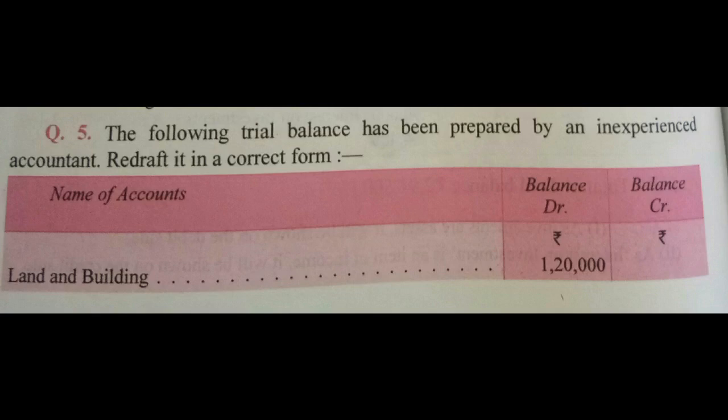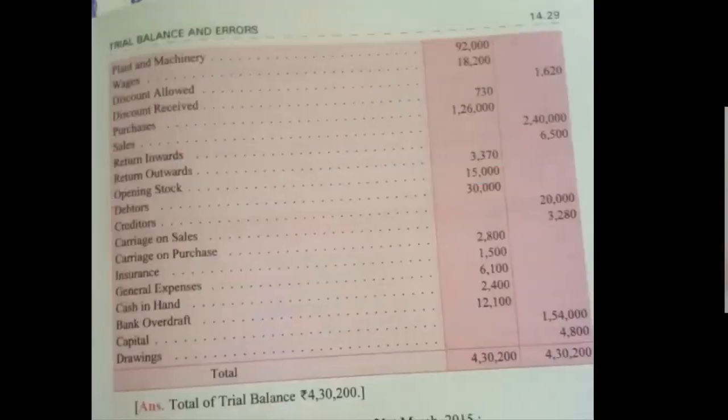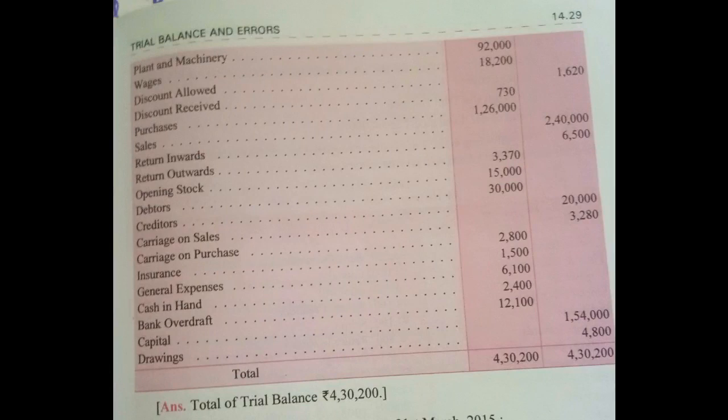So this is a trial balance which is given to us, and this one is incorrect. We have to make it correct, and we have to correct the entries on the debit and credit side. So let us read the name of the accounts which are given here. Land and building, and this is a debit balance, and this one is the correct entry. Plant and machinery, it is also a debit balance, this is a correct entry. Wages is an expense, so it should be a debit balance, and it is given here in the question. That means the entry is correct here also.